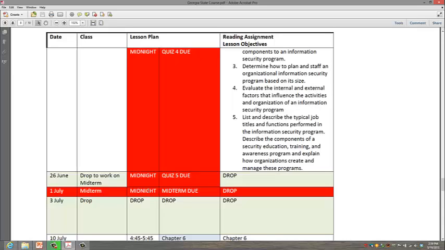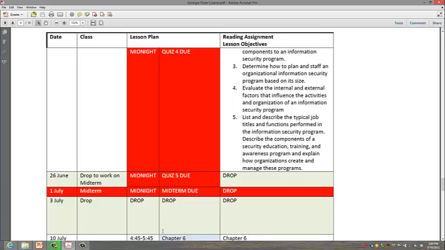Now your midterm is a PDF or a Word document that you're going to drop into Dropbox up in Desire to Learn. I'm then going to download it and grade it. So 1 July by midnight, and for those of you who are traveling around the world or the nation, that's midnight Eastern Standard Time, need that into Dropbox up in Desire to Learn.